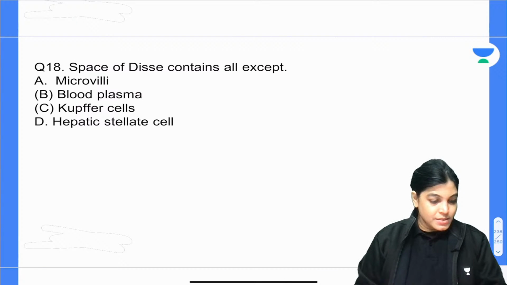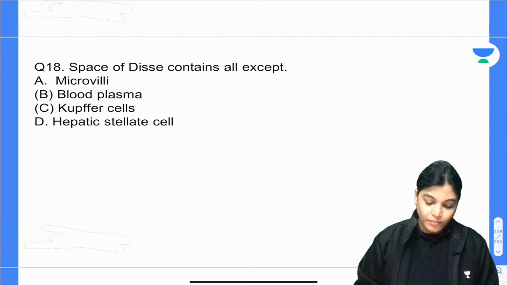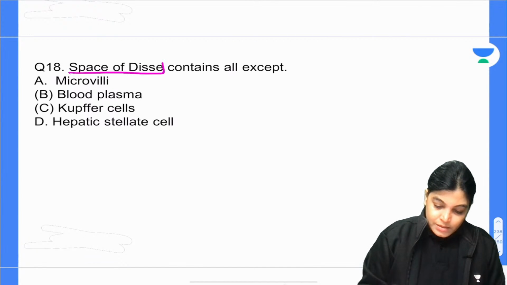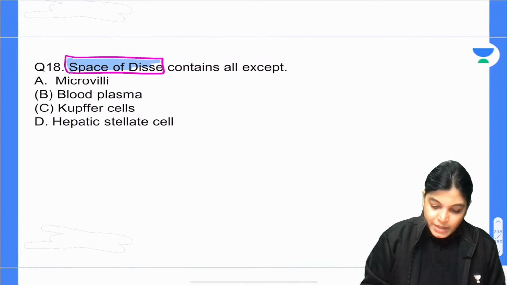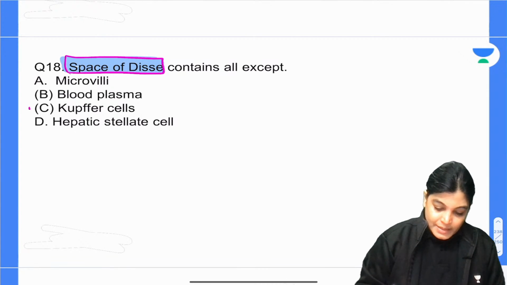I got an answer from Chauhan. What about others? Otherwise I will come up with the explanation. Can anybody tell me in which organ the space of Disse is present? The correct answer is Kupffer cell.